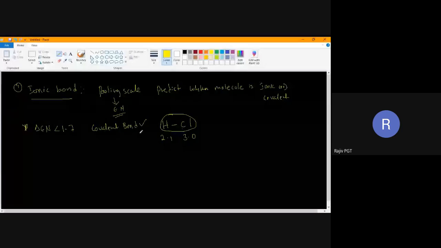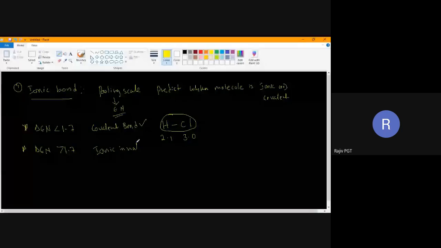Next, if the electronegativity difference is more than 1.7, the bond formed will be ionic in nature. Take NaCl as an example.